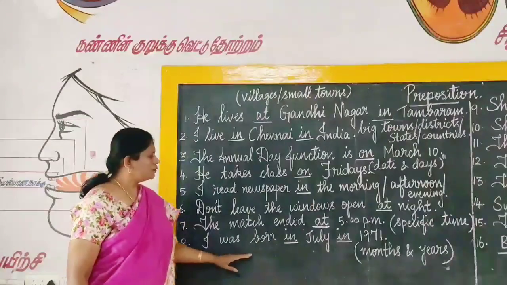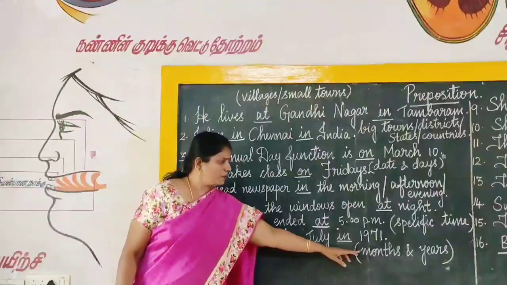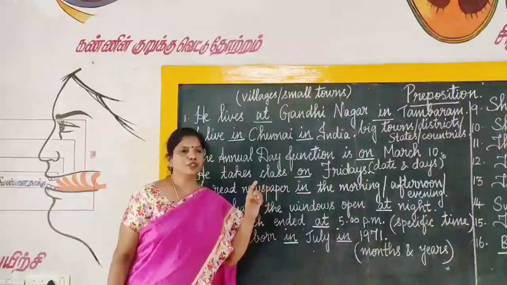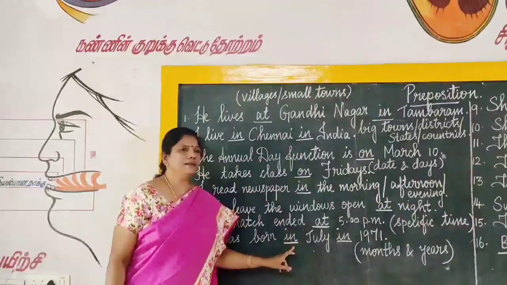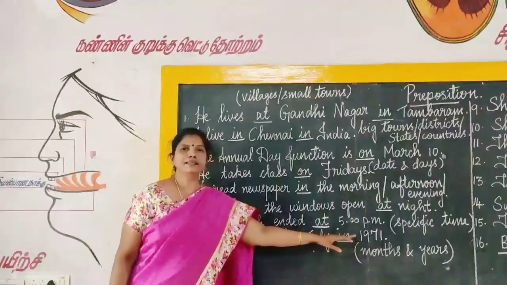Next one, I was born in July in 1971. So when we are talking about months and years, for days and dates, we have to use the preposition on. For months and years, we have to use in. Okay. So I was born in July in 1971.